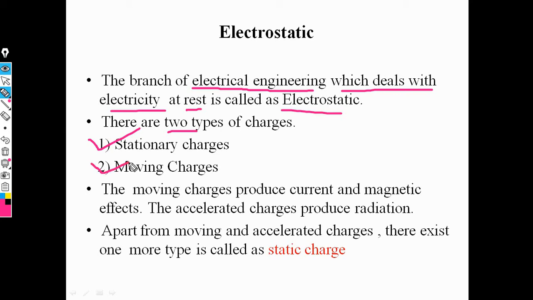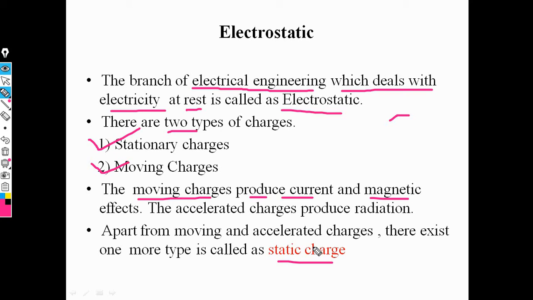Also the moving charge produces current and magnetic effect. That means moving charge always produces current and magnetic effect, and also these two will be accelerated charge. Apart from the moving and accelerated charge, there exists one more type called static charge.